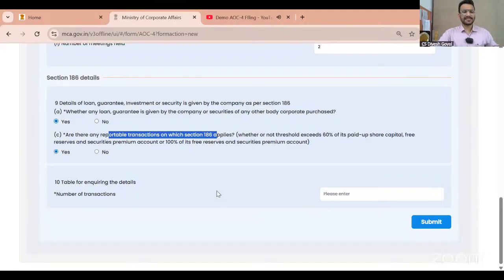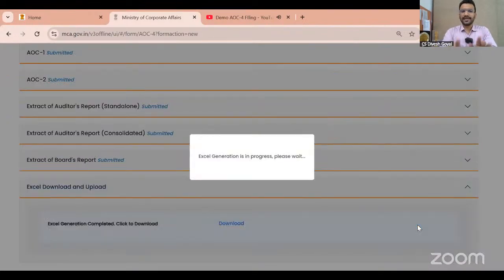As I said yes, they are asking us to tell the number of transactions. I said 2. Submit. See, I have done everything. I have prepared the forms, not fully, only approximately 20% because I am going for the offline mode. In the other case, if I were not going for the offline mode, I would have to prepare all the forms completely online. This is just 15 to 20% of the total form.